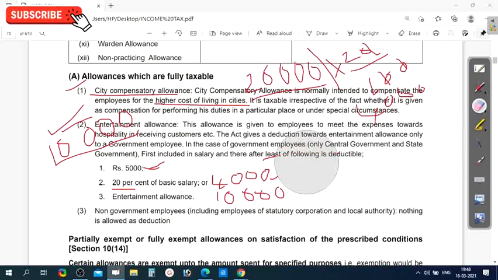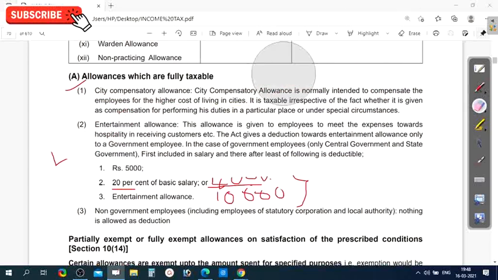Which amount is the least? 4,000 is the least, so you have to take this 4,000 as a deduction. I will show you in the pro forma how to show this deduction.